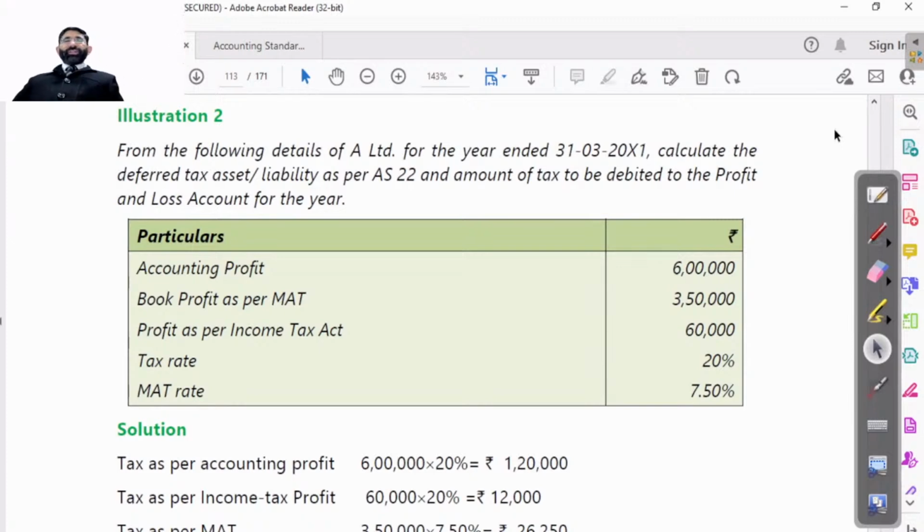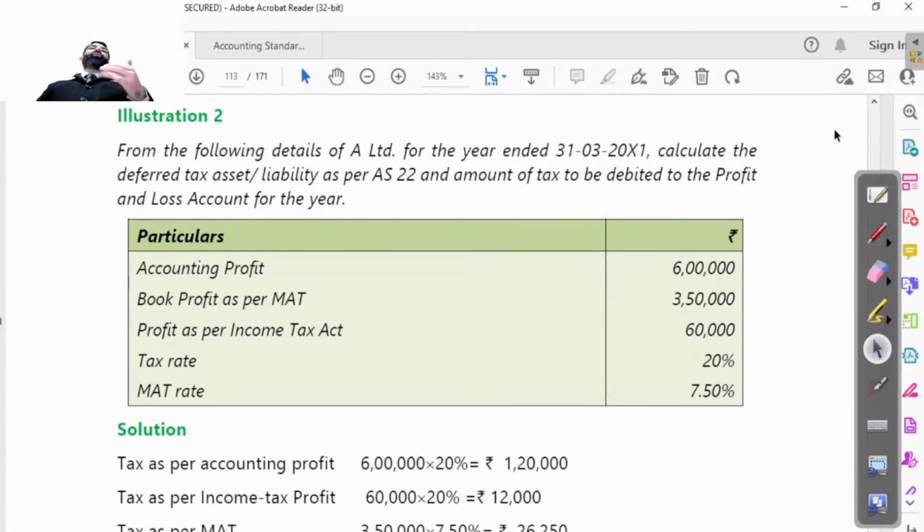So accounting profit is given to you. Book profit as per MAT is given to you. This is purely in company's balance sheet. So maybe you have done it or not, I don't know because this is not in your syllabus. MAT calculation is just like a different type of calculation, like we are doing in Income Tax Act. We are reversing many things. We are adding many things. You know, even in partnership, we have to reverse many things. We have to add many things. We are calculating book profit in partnership.